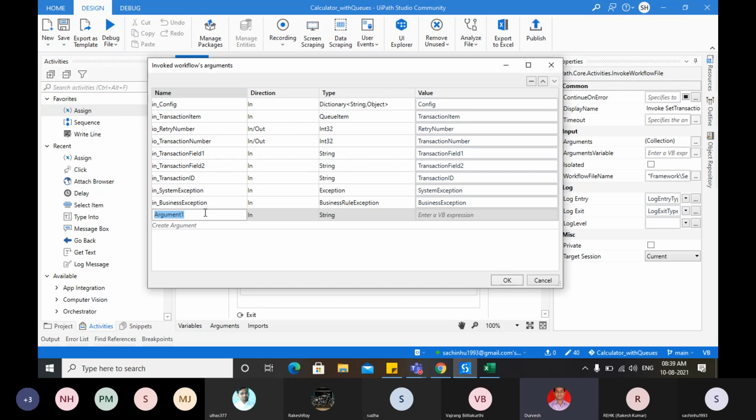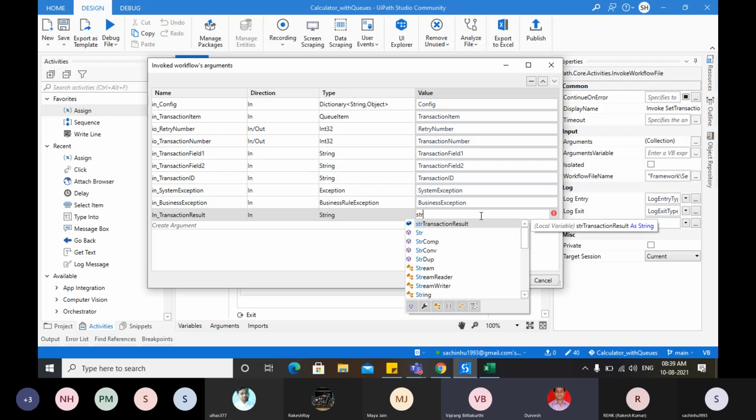You can create one argument, in underscore transaction result. In the value field, assign the variable which you have created earlier, str underscore transaction result.